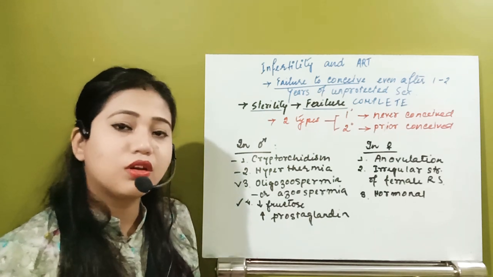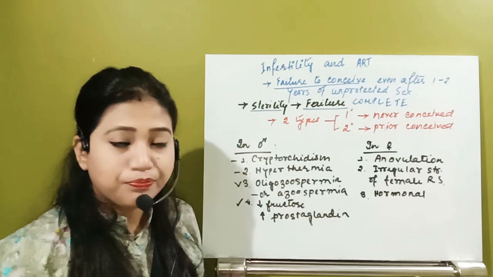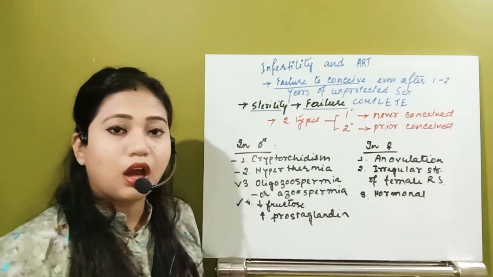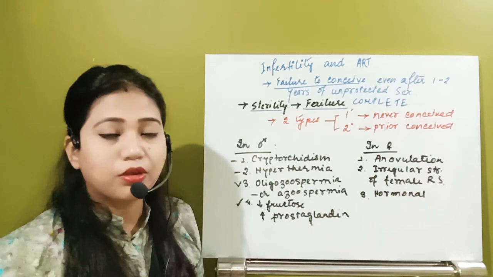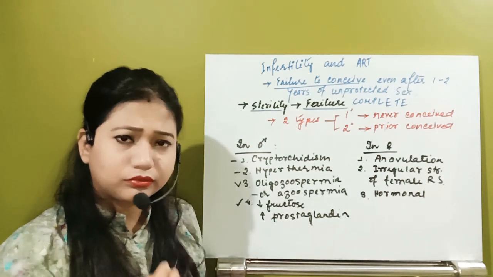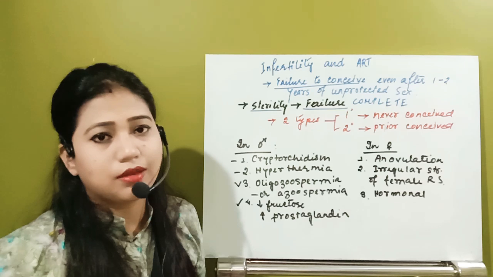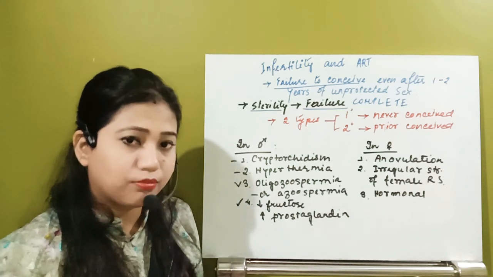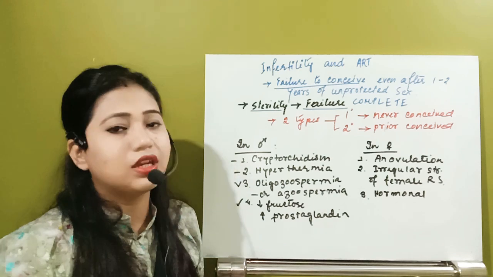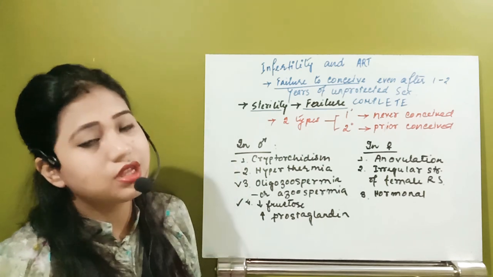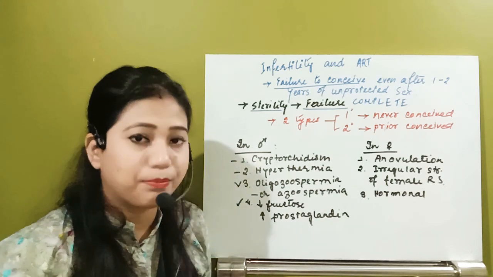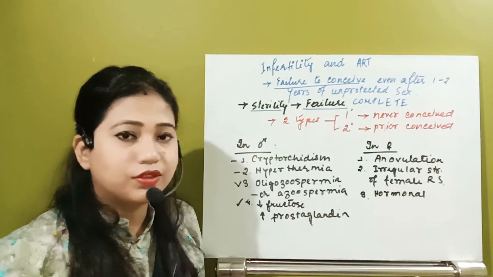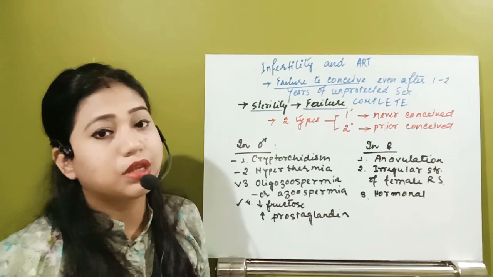If any of the hormones are not released, or the corpus luteum is not able to release proper progesterone in a proper amount, or if the follicles, primary, secondary or Graafian follicle, are not able to release estrogens, then also the proper functioning of the female reproductive system cannot work.